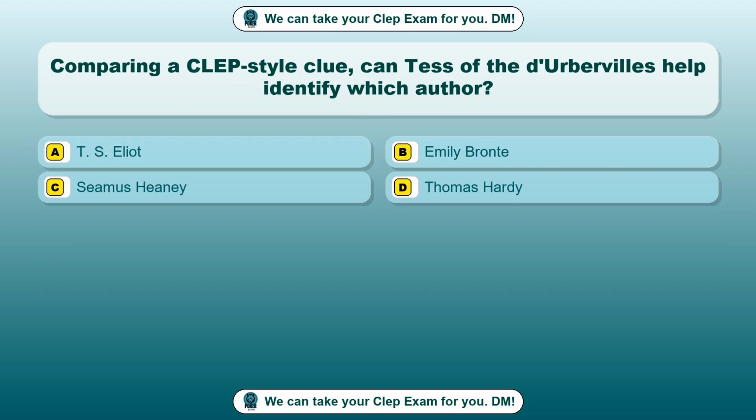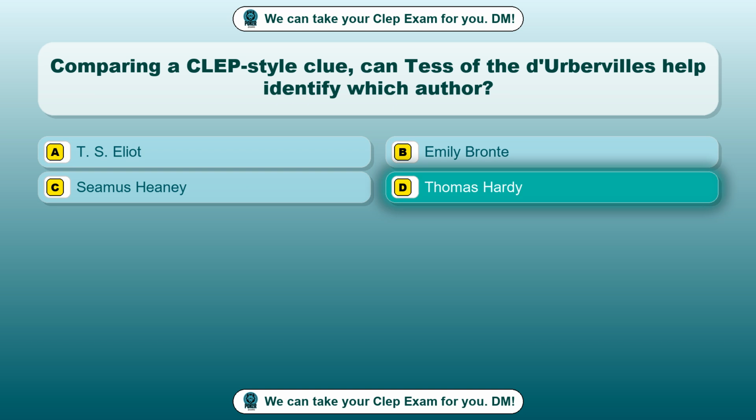Question 60. Comparing a CLEP-style clue, can Tess of the D'Urbervilles help identify which author? Option A, T.S. Eliot. Option B, Emily Bronte. Option C, Seamus Heaney. Option D, Thomas Hardy. The correct answer is option D, Thomas Hardy.